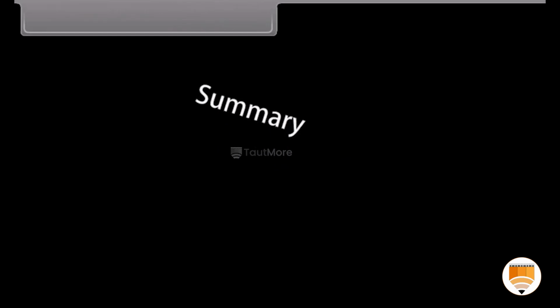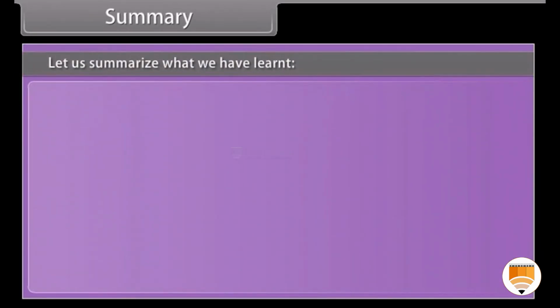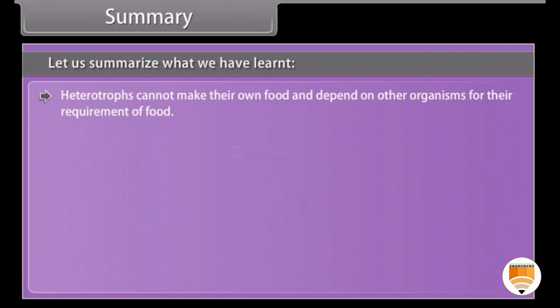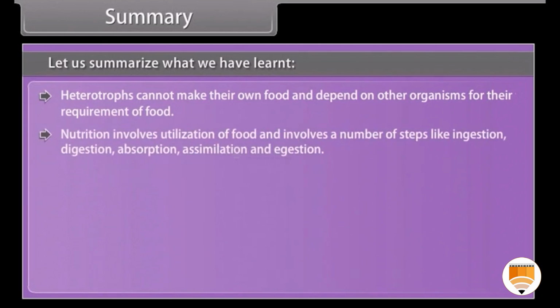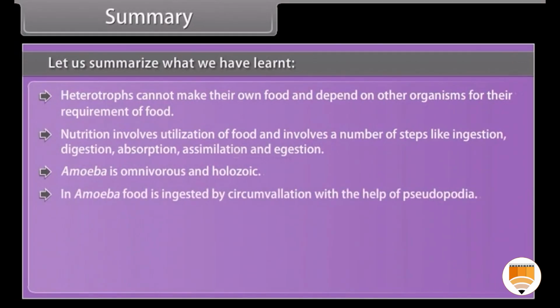Summary. Let us summarize what we have learned. Heterotrophs cannot make their own food and depend on other organisms for their requirement of food. Nutrition involves utilization of food and involves a number of steps like ingestion, digestion, absorption, assimilation, and egestion. Amoeba is omnivorous and holozoic. In amoeba, food is ingested by circumvallation with the help of pseudopodia.